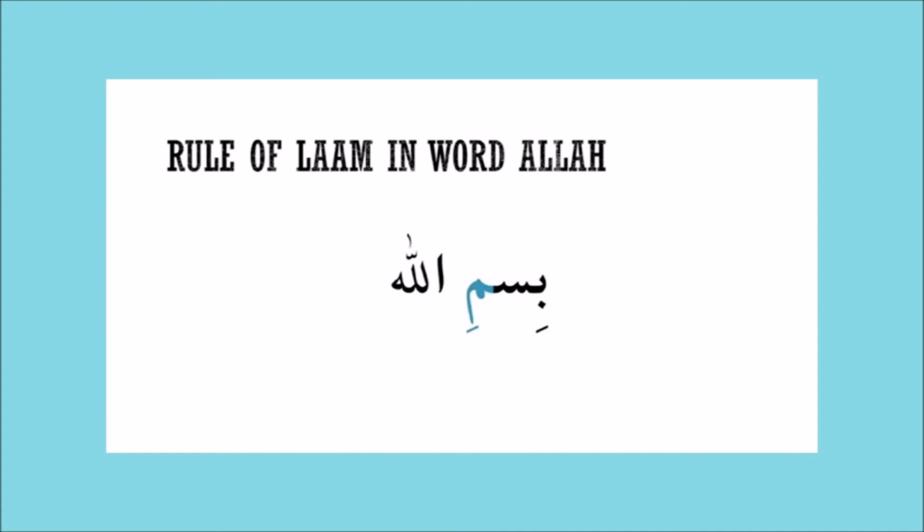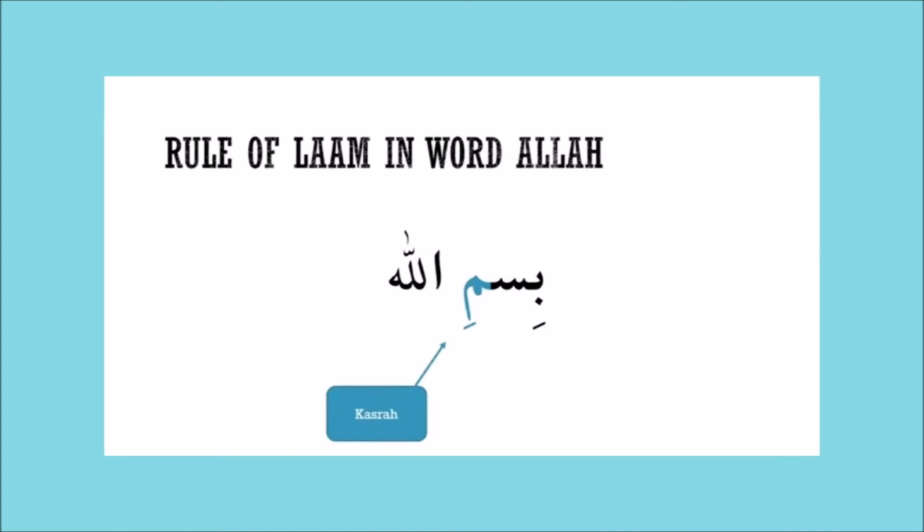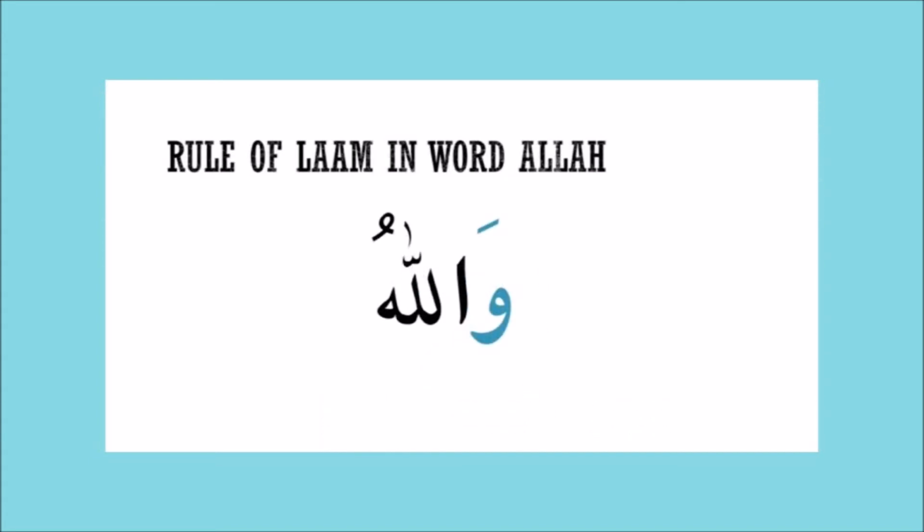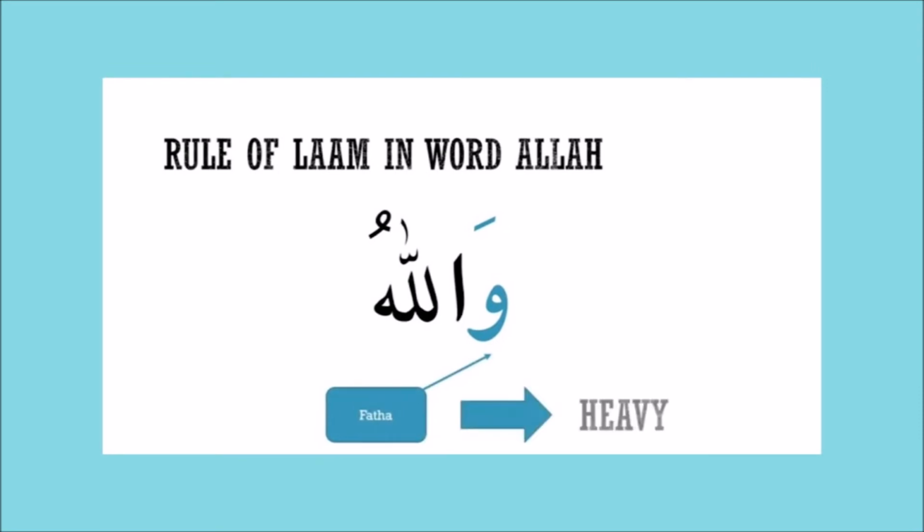So looking at the example of the word Bismillah, we can see the Mim has a kasra before the word Allah, which means the Lam of the word Allah will be read light. The word Wallahu, on the waw there is a fatha, which means the word Allah will be read heavy.